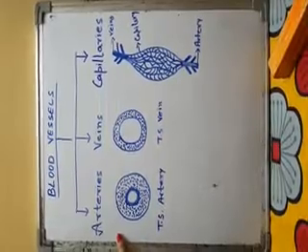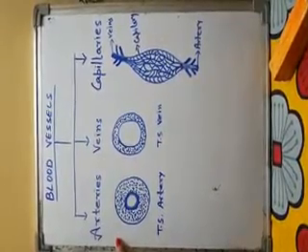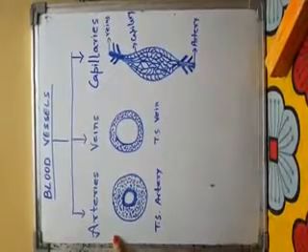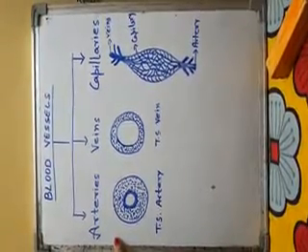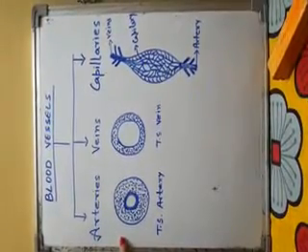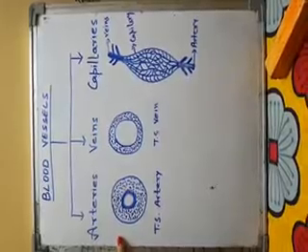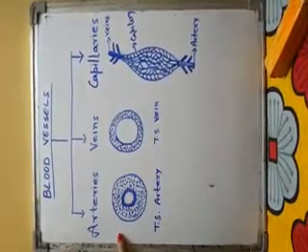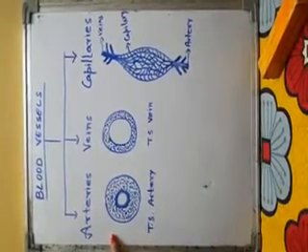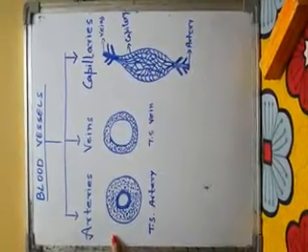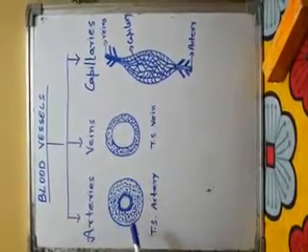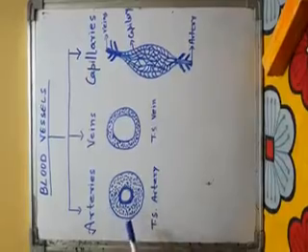With the flow of blood, the artery contracts partially. Only pulmonary artery is the artery which carries deoxygenated blood. Rest all the arteries carry oxygenated blood, but pulmonary artery is the exception, which carries deoxygenated blood from heart to lung. The wall of artery is thick. You can see the wall of artery is very thick and the lumen is narrow.